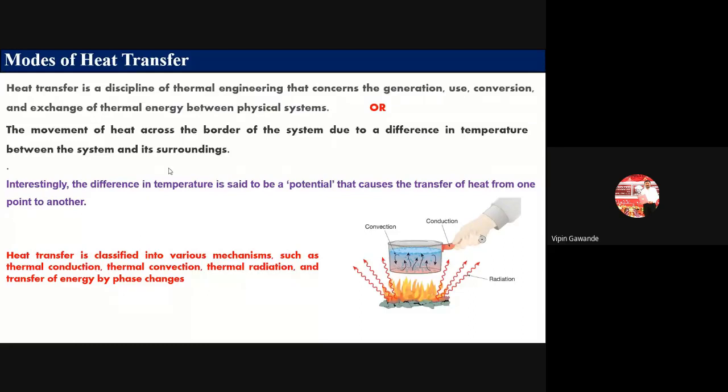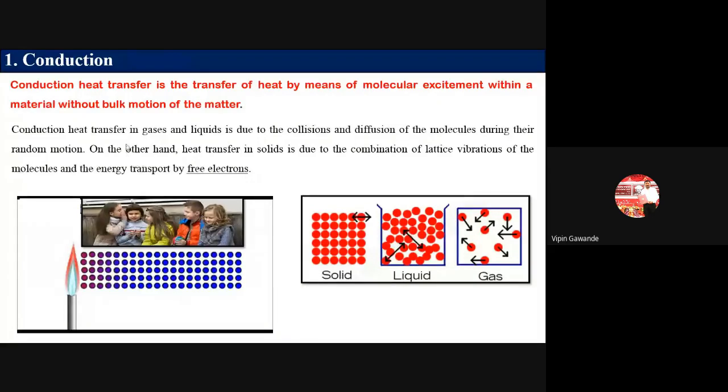Mechanical Engineering. So, in the previous lecture, we started with the modes of heat transfer, and we saw what is meant by conduction. It is the mode of heat transfer by means of what? By means of molecular excitement.